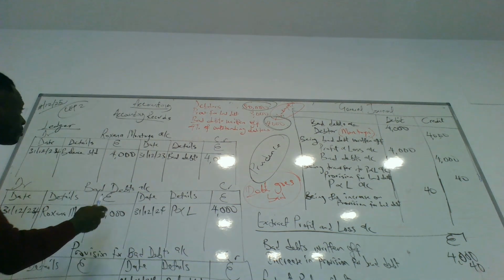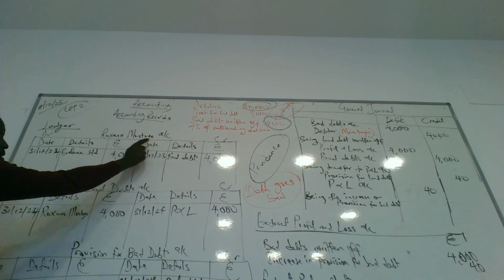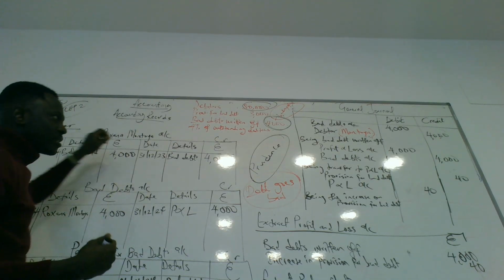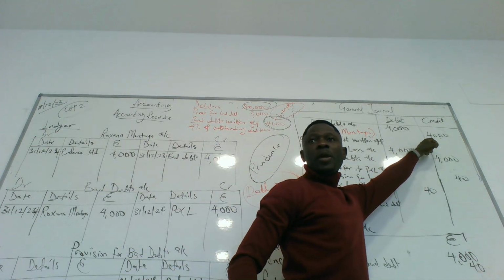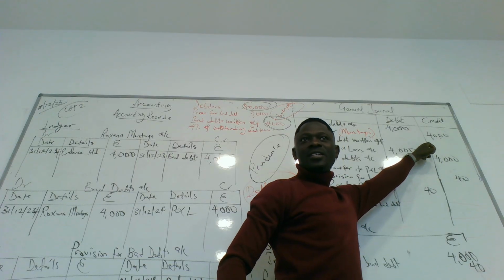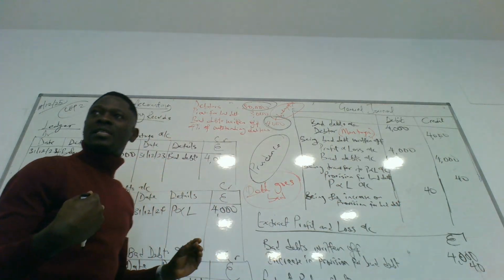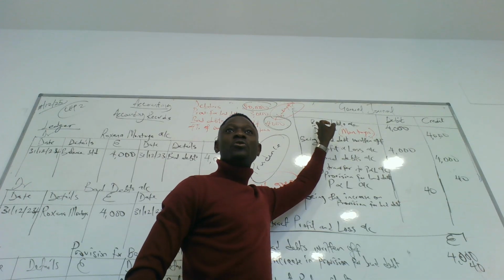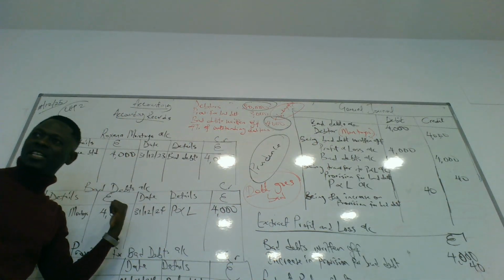Okay. So for Montoya's account, we open Montoya's account. The debit side of Montoya's account will be the balance that Montoya is not going to be able to pay, 4,000. And the credit side will be the bad debt. Remember the bad debt here is on the debit side in the journal. So it will be on the credit side in our ledger.